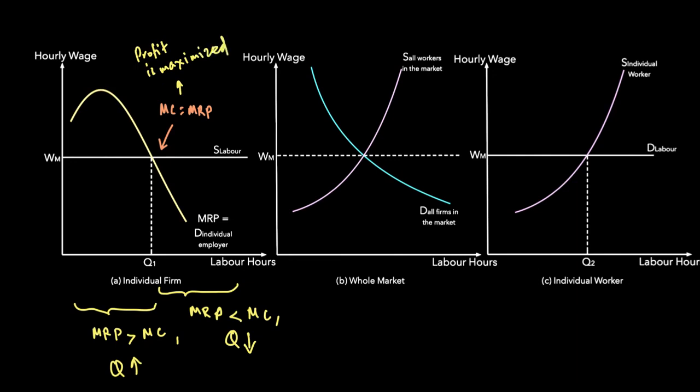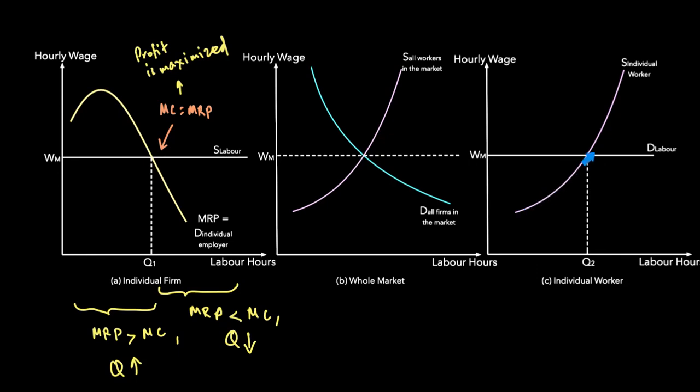Now, from an employee or individual perspective, we look at this diagram where the going wage rate that we determined through the market forces of demand and supply becomes the demand for labor. Demand for labor is also perfectly elastic. That is, he can work as many hours as he wants at the existing wage rate. But how many hours will he supply? That will depend upon the supply of labor.